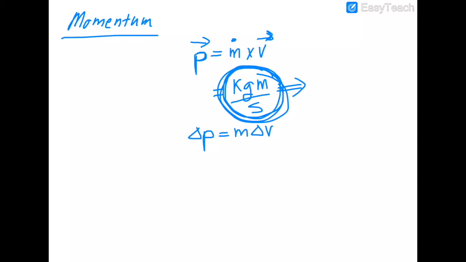Now you know that changing your velocity is called an acceleration. And if it's an acceleration, that means we need to apply a force. So if you're going to change your momentum, you do need to have a force happening. So we can derive a new equation.